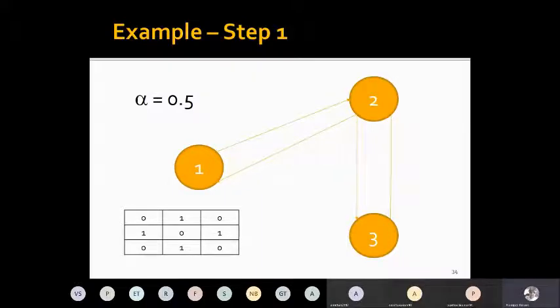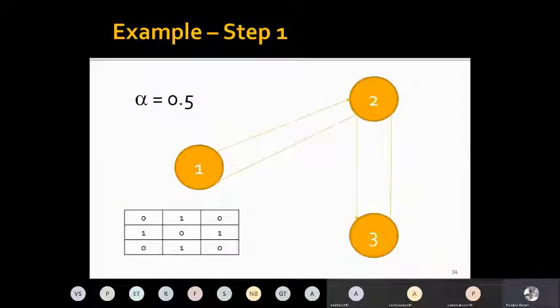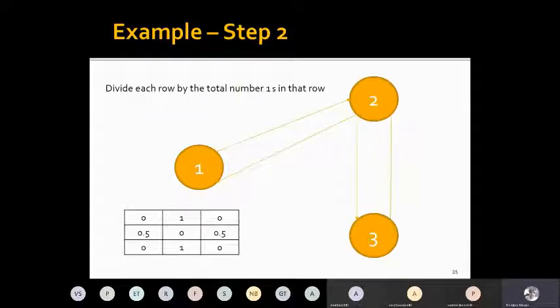The second step is saying divide each one in the adjacency matrix by the number of ones in its row. What does it mean actually? So remember, one means that there is a hyperlink going out of this page. So from each page, I have uniform probability, or equal probability, to reach any other pages. That's why I am adding the values of all ones and dividing all ones by the same value. So in this top row, I have only one. So it remains as it is.